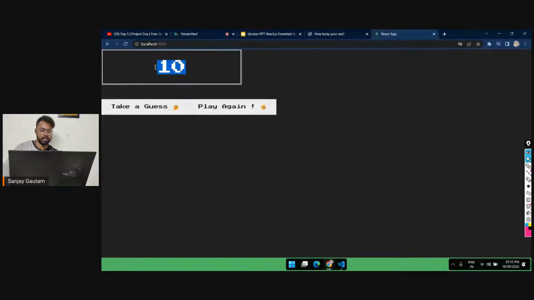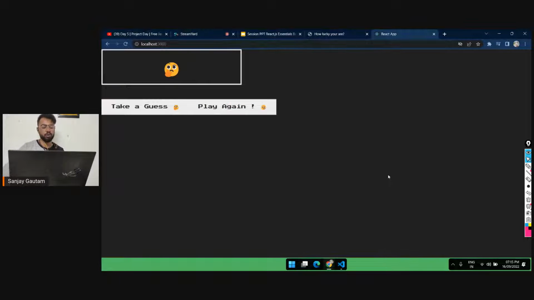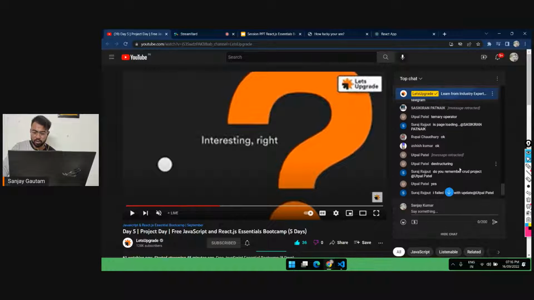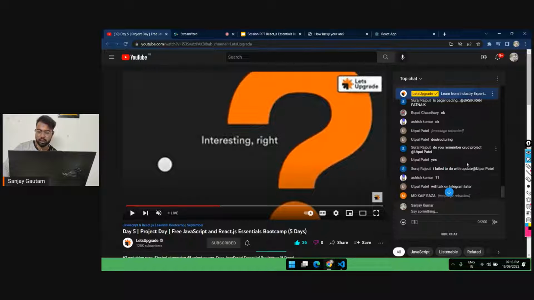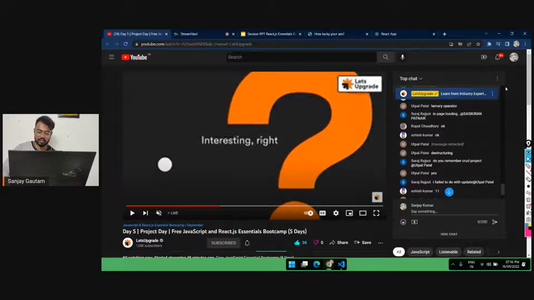So now we have to add more functionality to this, and before that, I have to visit your doubts, because you're going to have a lot here. Okay, so I failed to do update destructuring. Yeah, you can do that as well, but Utpal, as you can see, most of the students here are complete beginners, so I cannot use anything difficult for them. That's why I'm going with this easier syntax.